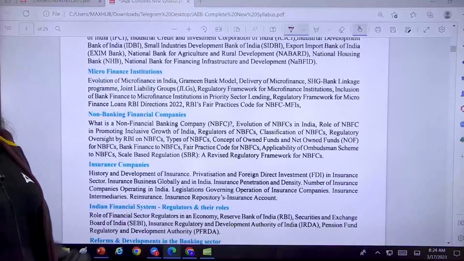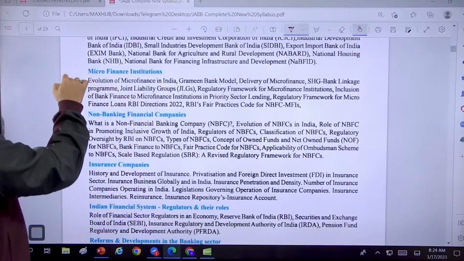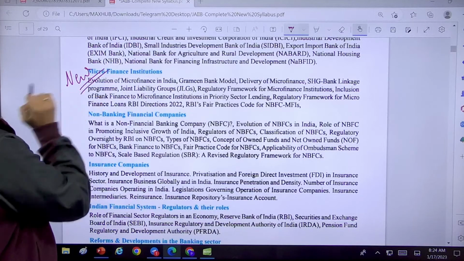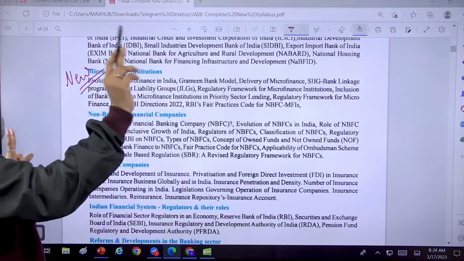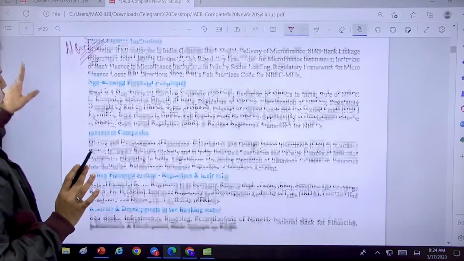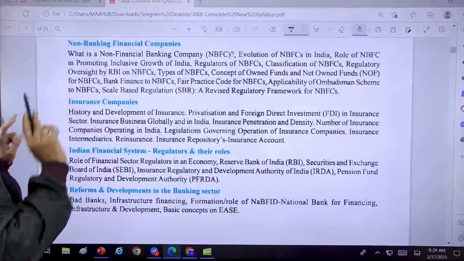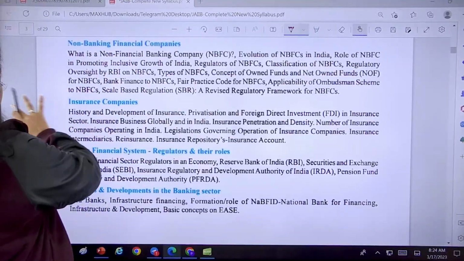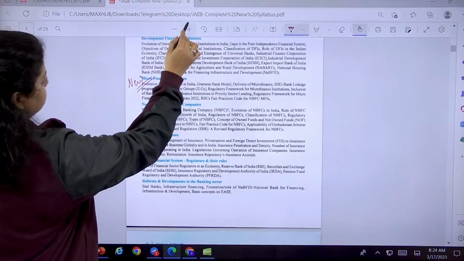Microfinance institutions, a very detailed description has been asked here. So this is also a little bit new for all of us. The NBFC was there in the PPB, so that's not a new part. The insurance companies were there in the PPB, so that's also not a new part. Okay.